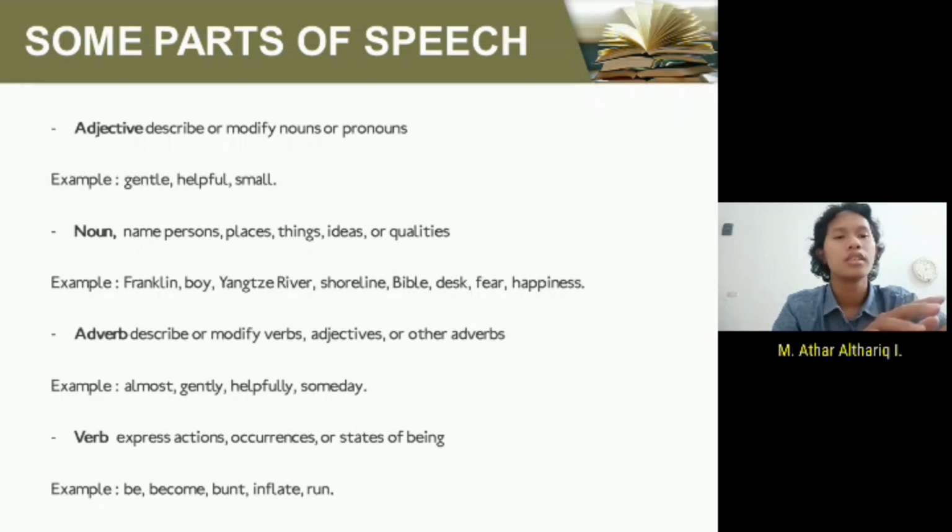Adverb is a word or phrase that modifies or qualifies verbs, adjectives, or other adverbs, or a word group expressing a relation of place, time, circumstance, manner, cause, degree, and so on. The examples are almost, gently, helpfully, someday, quite, then, or there. Verbs are words that show an occurrence, action, or state of being. Be, become, bond, inflate, run are some examples. Almost every sentence requires a verb. The basic form of a verb is known as its infinitive. The forms love, break, and go are all infinitives.